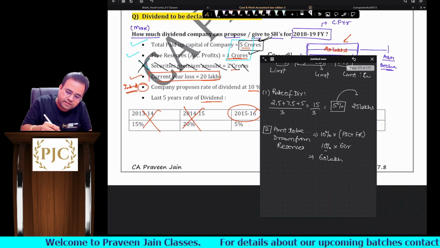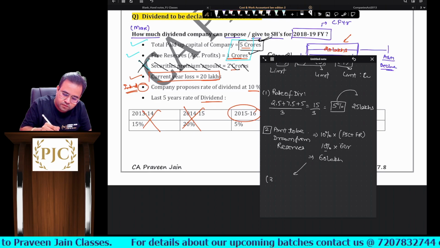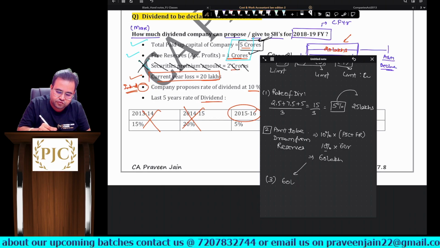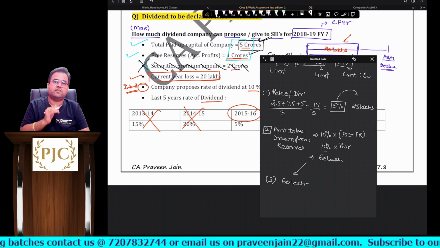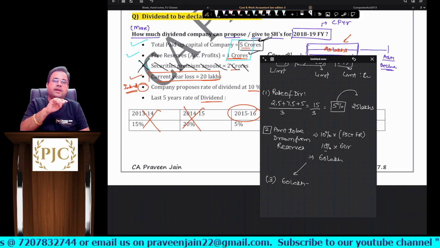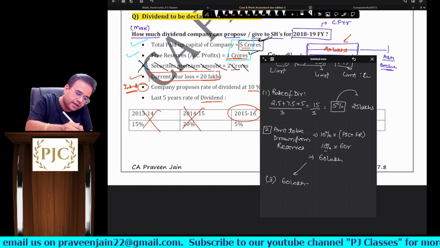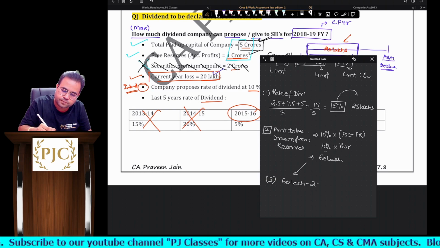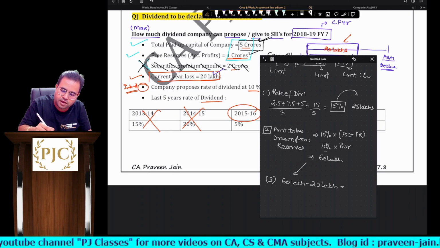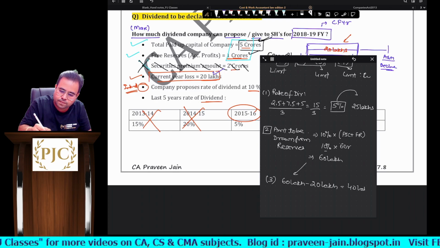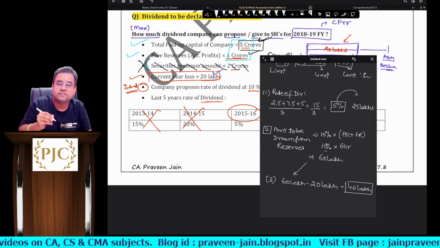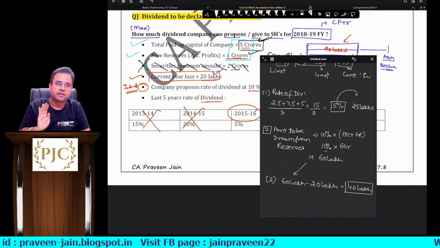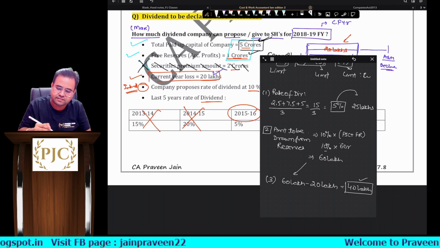Then we have sub rule number 3, which said: whatever money you have drawn, if there are any losses in the current year, you have to set off that money against them, sir. The current year losses are given as 20 lakhs, so we will set this off, which comes to 40 lakhs. So 40 lakhs is the maximum dividend which can be paid as per sub rule number 3, sir.